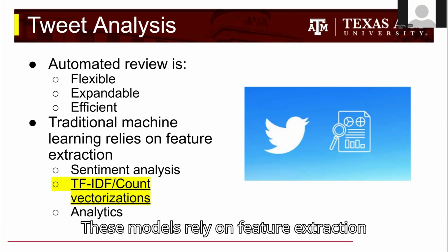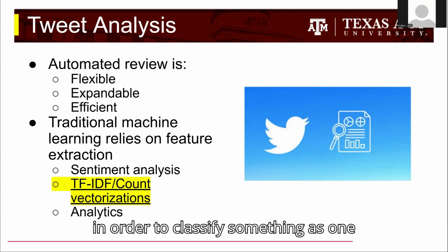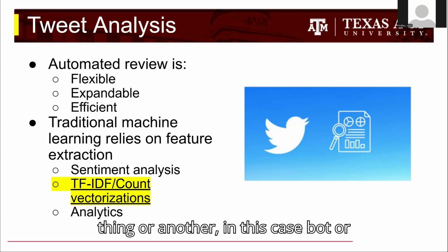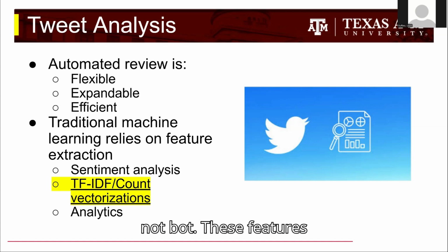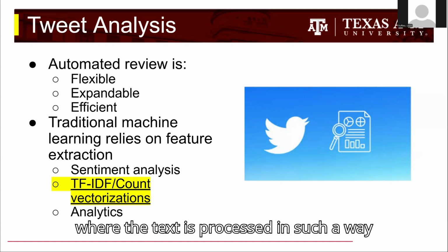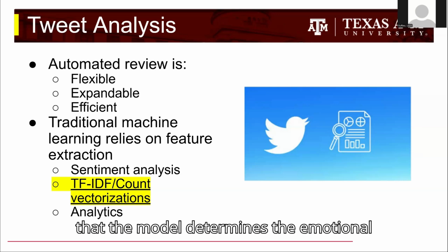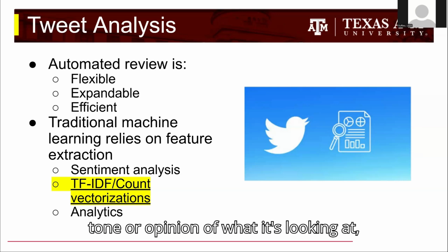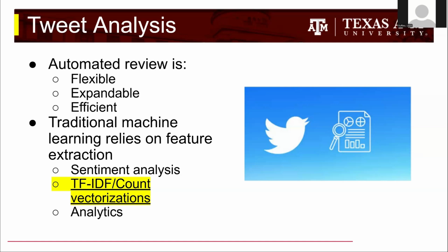These models rely on feature extraction in order to classify something as one thing or another, in this case, bot or not bot. These features can be things like sentiment analysis, where the text is processed in such a way that the model determines the emotional tone or opinion of what it's looking at.